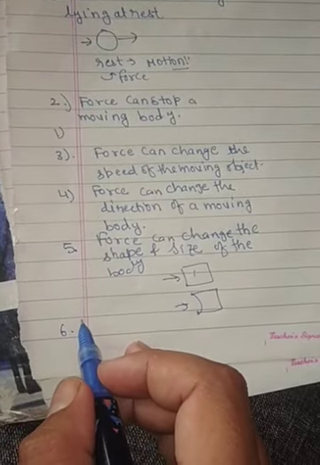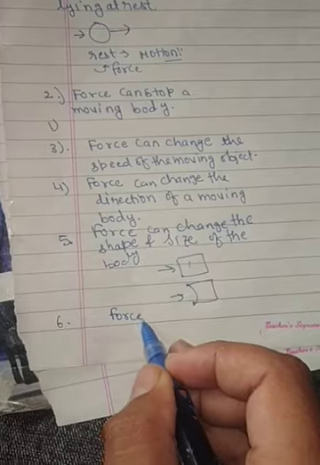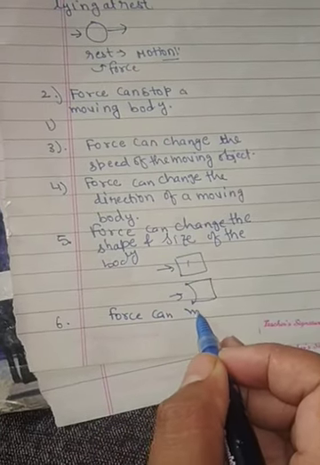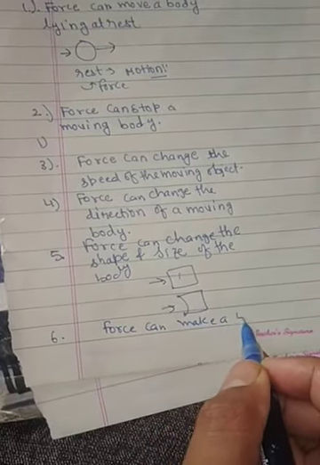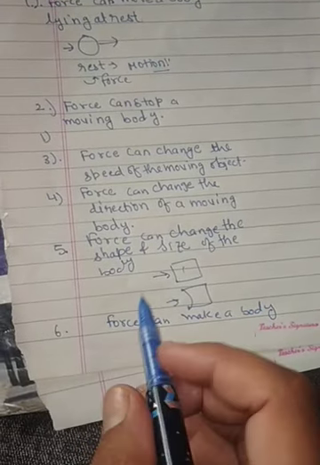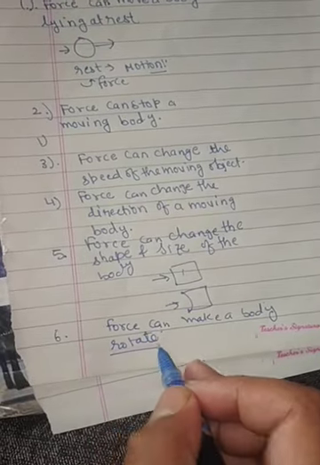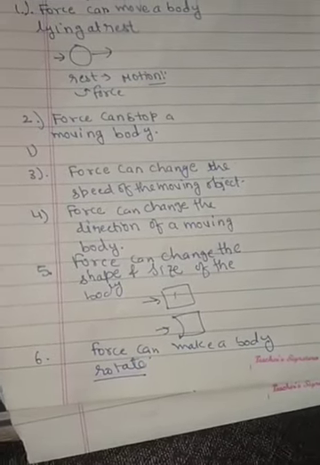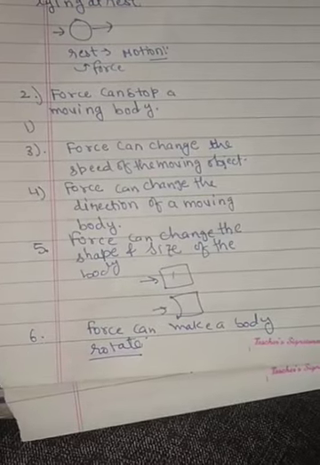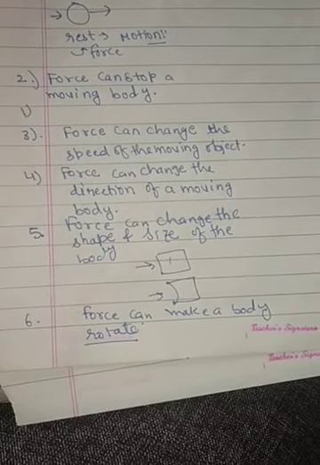Sixth point: force can make a body rotate. By the help of force you can rotate a body around any fixed point. So simply, these are the things I explained here about forces.